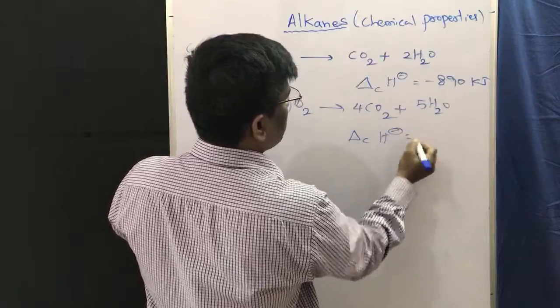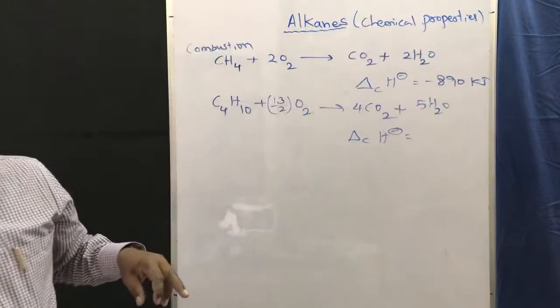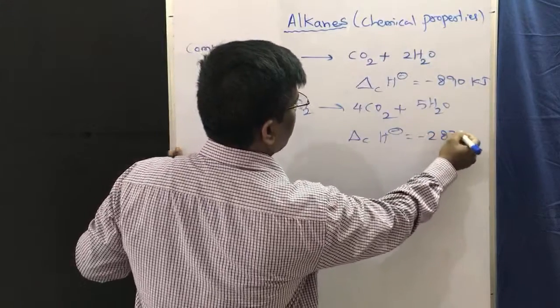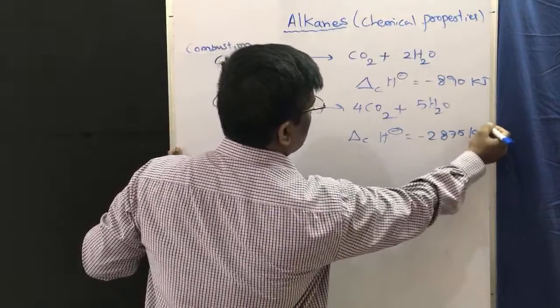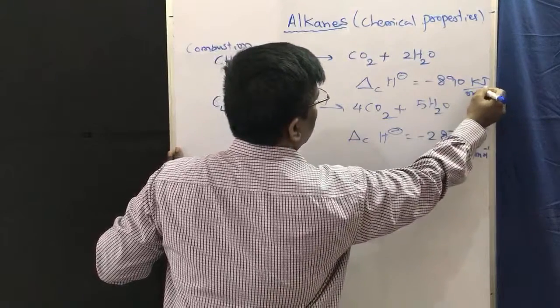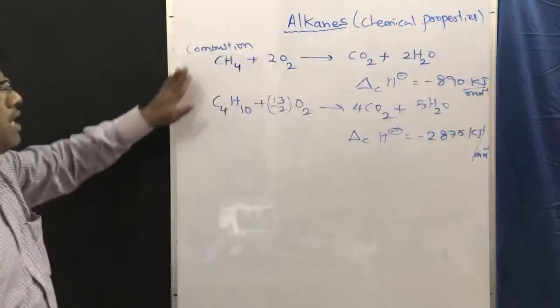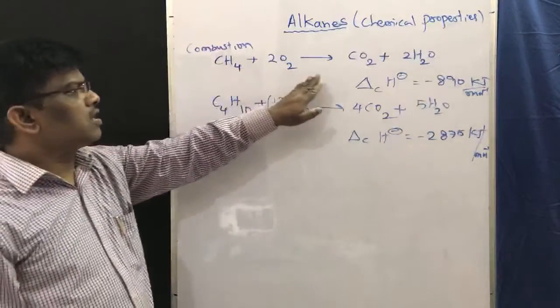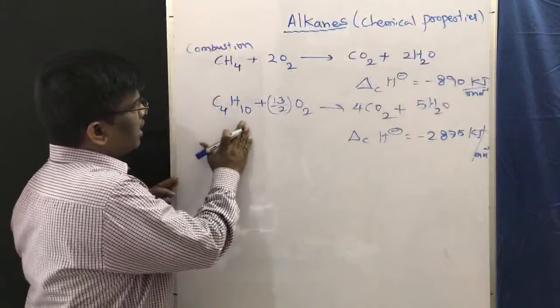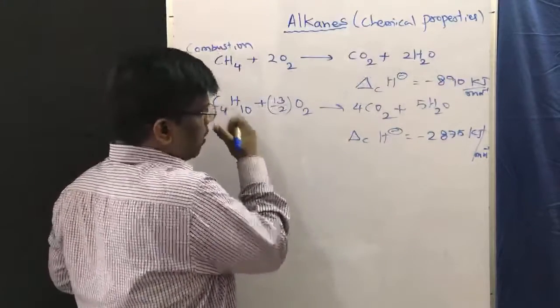How much energy are we going to get? Minus 2875 kilojoules per mole. So methane in presence of oxygen undergoes combustion to give carbon dioxide and water. And butane also uses oxygen.